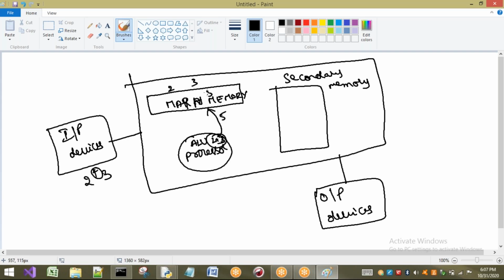That means here in main memory, what we are having? 5 is there. So if you want to send this to the output devices, that means if you want to print this one onto your output devices, I am going to send to this output devices. So in output devices like monitor, I am going to get output as 5. This is a small operation, how a small instruction is executed in our computer.